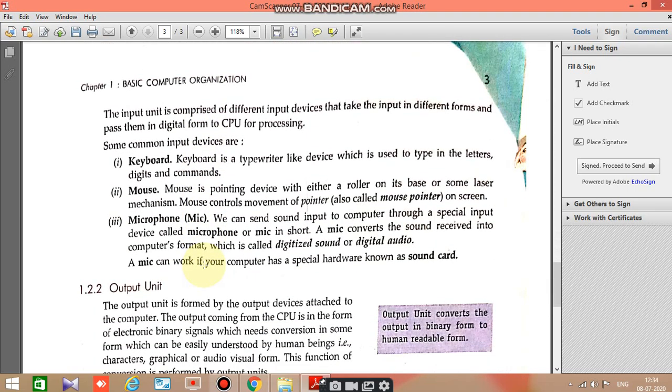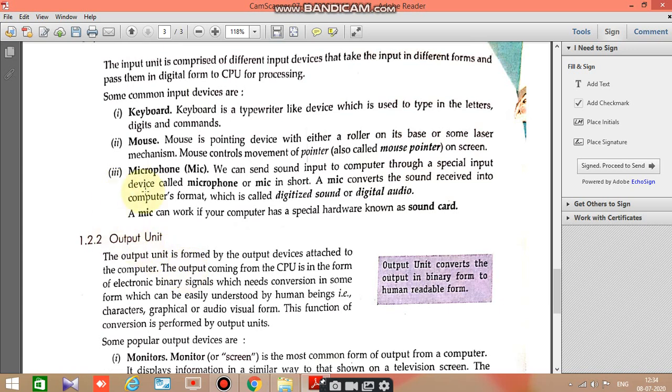Now see page number 3. The input unit is comprised of different input devices that take the input in different forms and pass them in digital form to the CPU for processing. So when you give any instructions, whether it is in the form of text, voice, or any digital form, it goes through an input device and converts it into the output with the help of the CPU. So some common input devices are keyboard, which helps us to type, mouse, which helps us to point and click, and microphone, which helps us to put our